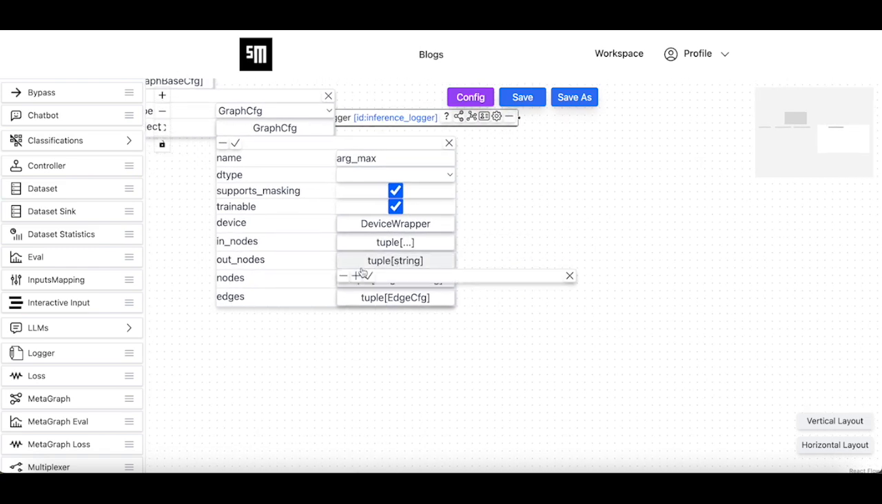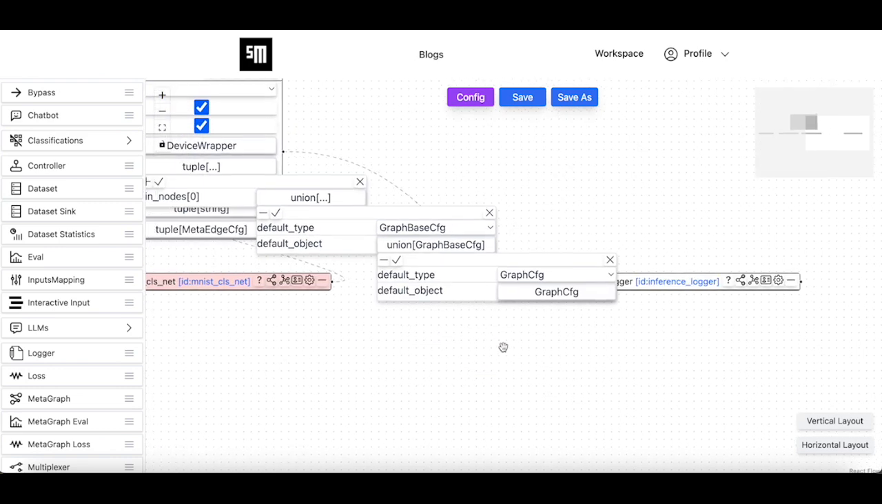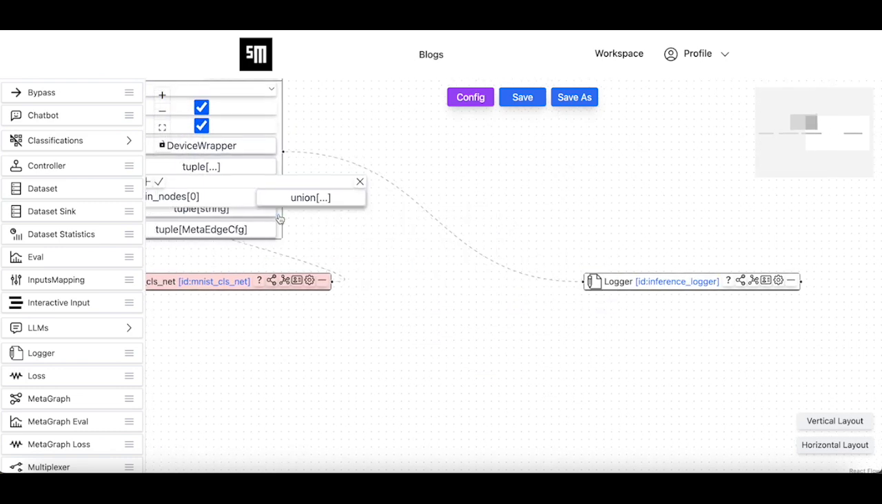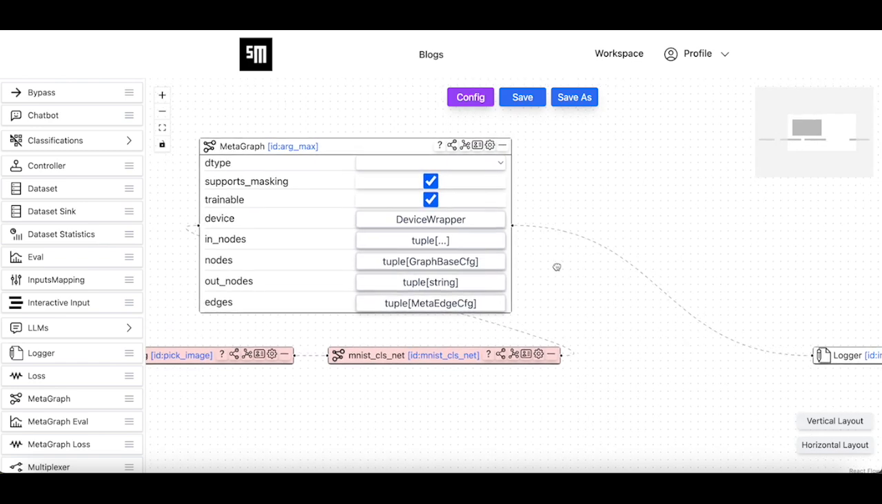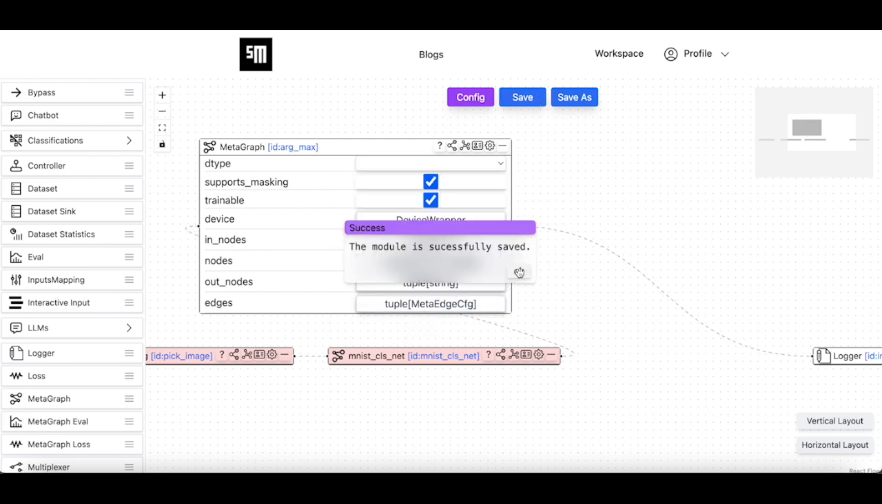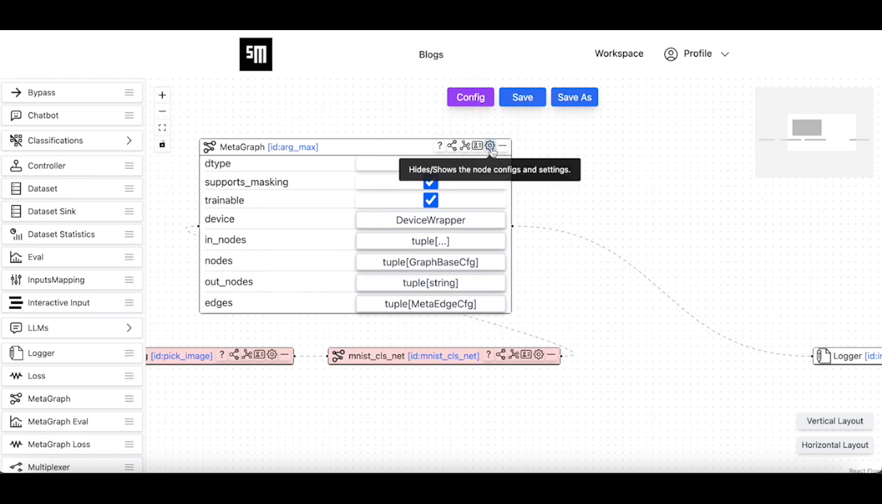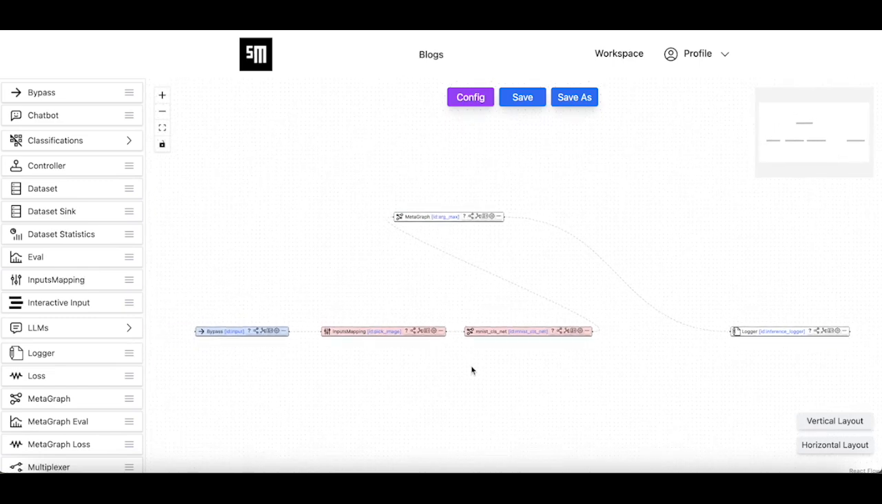We set the only output node for this graph construct to be the argmax stage node. We set the only output node for the metagraph construct to be the argmax graph node. We are done with the argmax node. Next, we attach the pick image node to the logger node so that the MNIST images are being logged as well.